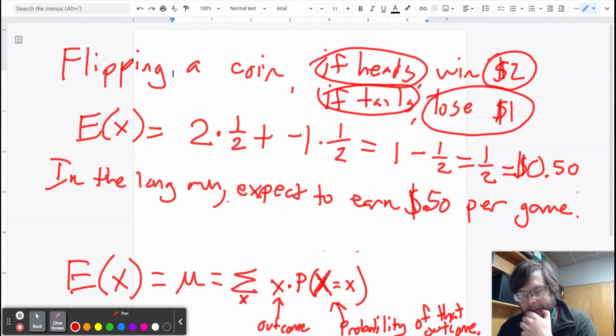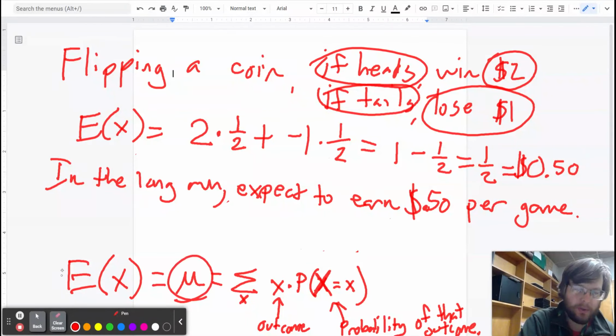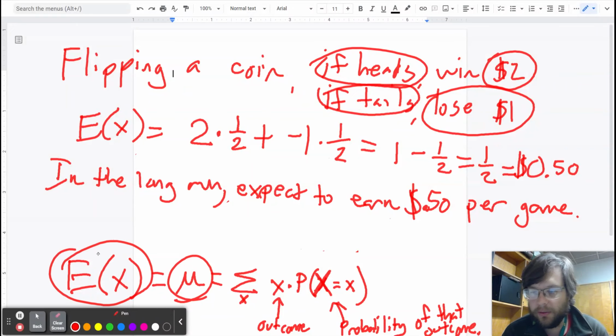game. And you can think of it as creating one of those nice symmetrical distributions where the highest peak is right there at mu. In other words, it is right there at the expected value, 50 cents per game. So if I played it 1,000 times, I'd expect to be up about $500 on average. I'm not saying that it's a guarantee. It's just saying that's the most likely outcome, and it gets less likely the further you get away from the expected value. Like if I played 1,000 times, it would be almost inconceivable that I would lose $1,000.